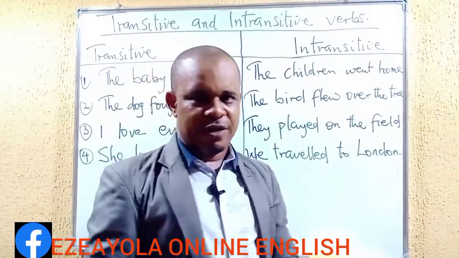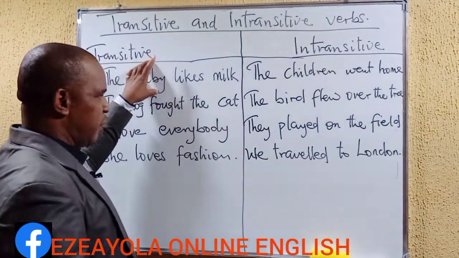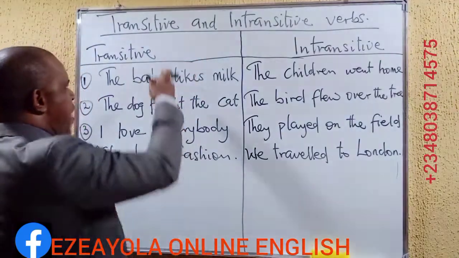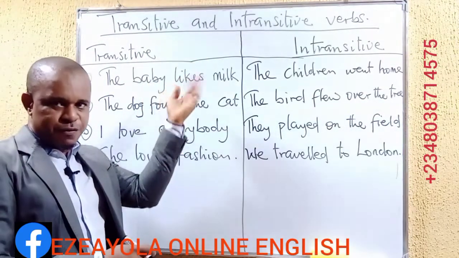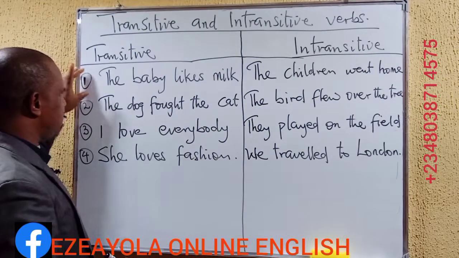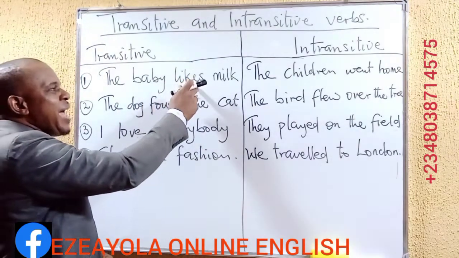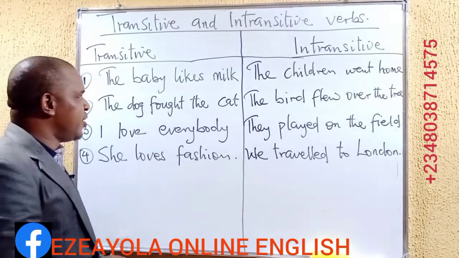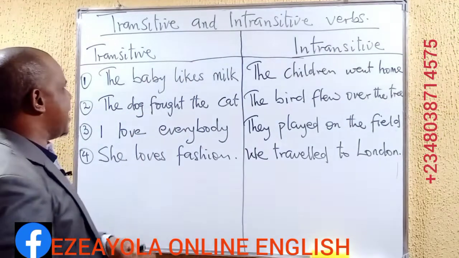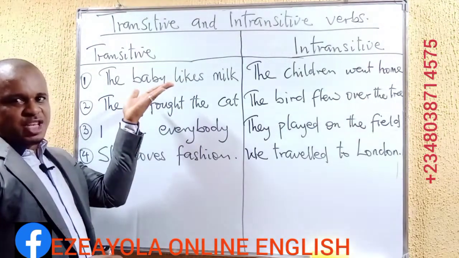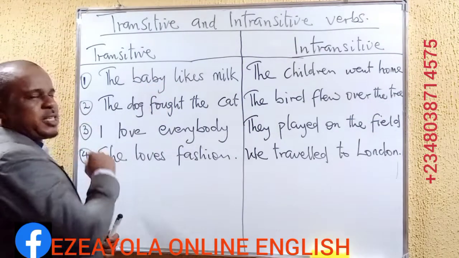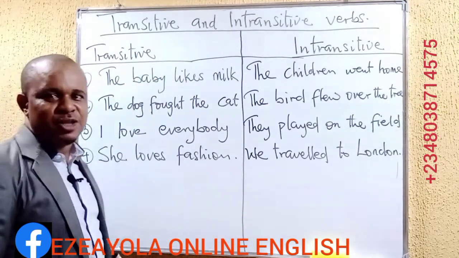Let me explain further. From what we have on the board, we have the transitive verbs, verbs that are in their transitive forms. From these sentence examples, number one says, the baby likes milk. Okay? Now, if we look at this expression, the first one, the baby, we have the subject. That is, the baby is the subject.